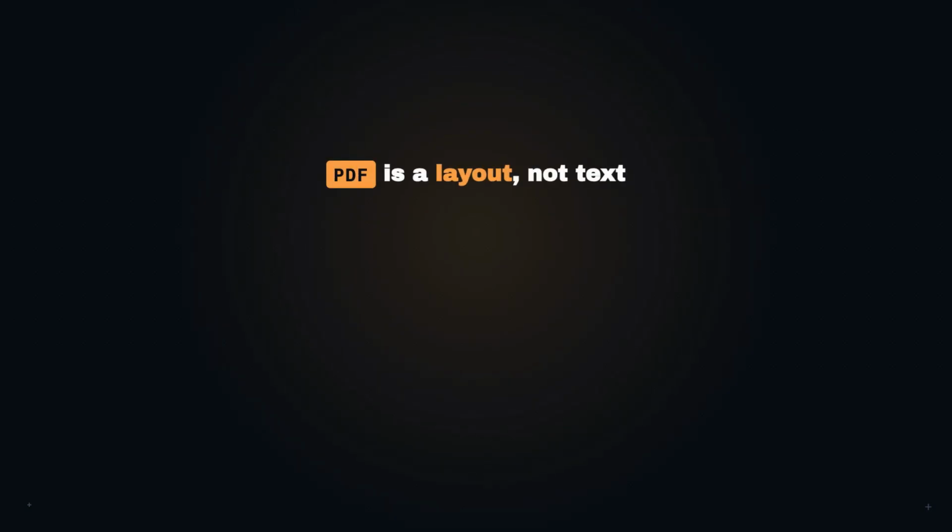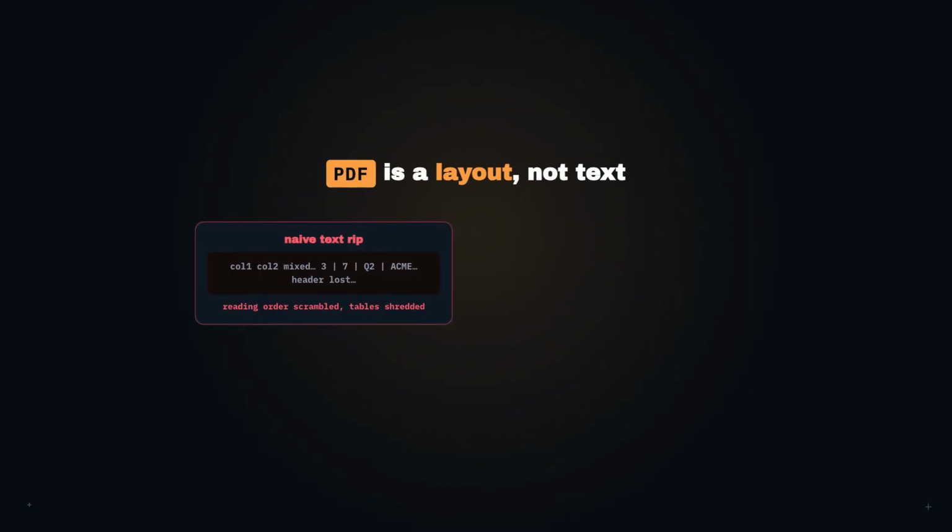A PDF is not text. It's a layout, columns, headers, tables, figures, all flowing across pages. Rip the raw text out and you scramble the reading order and shred every table into confetti.